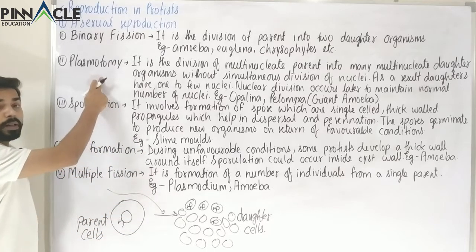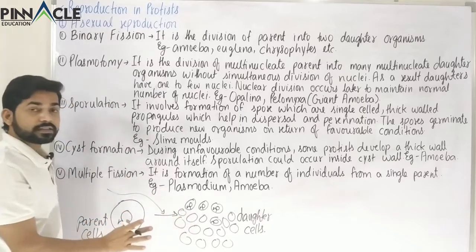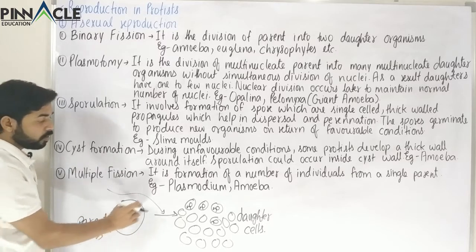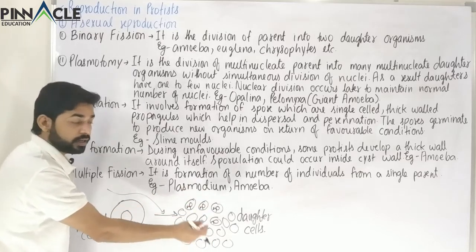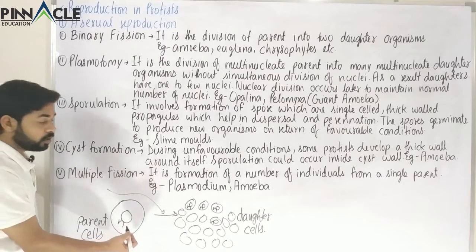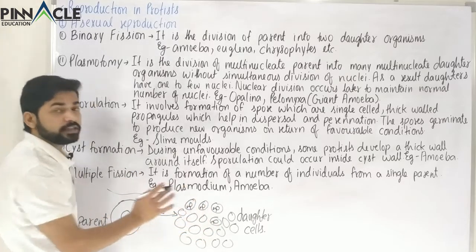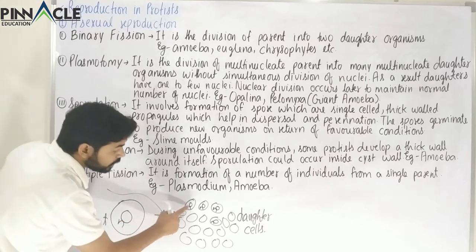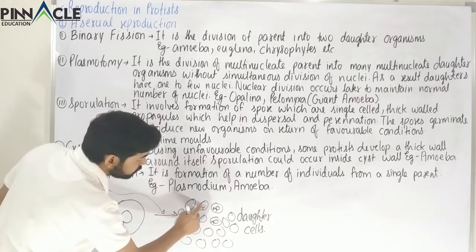But in the case of plasmotomy, the number of daughter cells is a lot as compared to binary fission. In plasmotomy also, the parent cell divides into a lot of daughter cells, but the number of nuclei is not fixed.